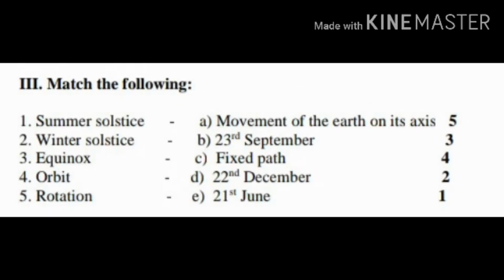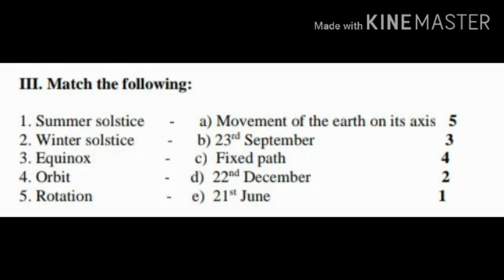Next one is match the following. First is summer solstice. What is the answer, children? Yes, 21st June. Summer solstice, 21st June. Then winter solstice. Yes, 22nd December. Okay, children, what is meant by equinox? Equal number of days and nights is called equinox. In that, 23rd September is the answer.